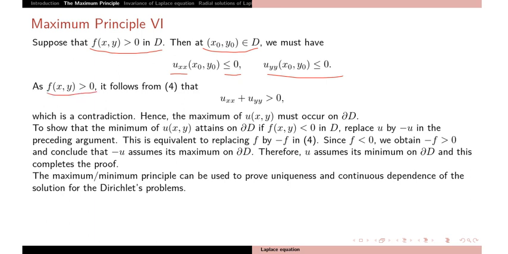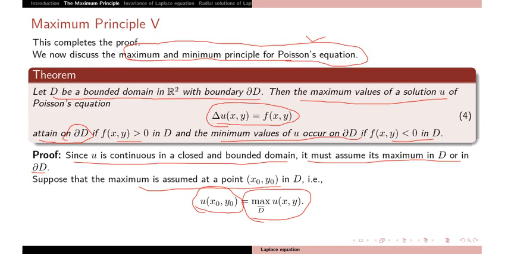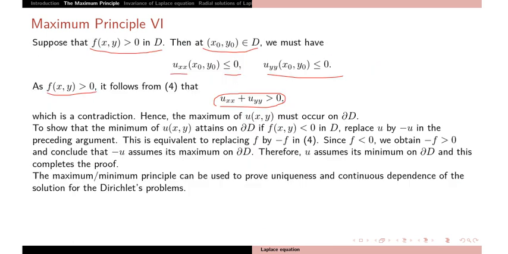And f is positive, so it follows from the Poisson equation that uxx plus uyy is greater than 0. So the right hand side is positive, and so is the left hand side. But we have proved that this sum is less than or equal to 0, which is a contradiction. Hence the maxima of u must occur on the boundary.